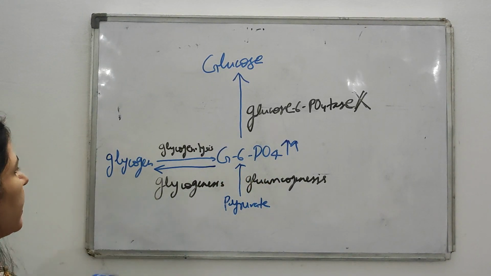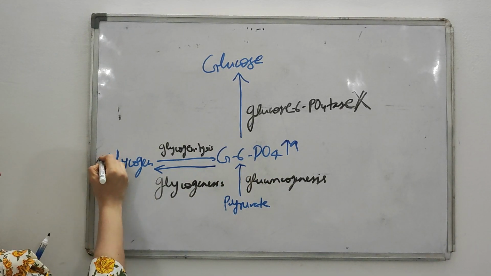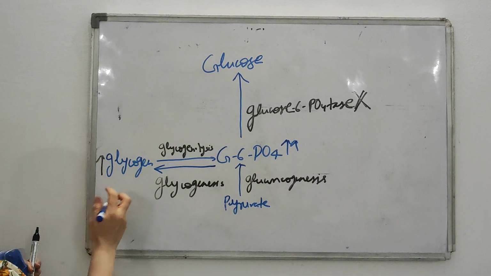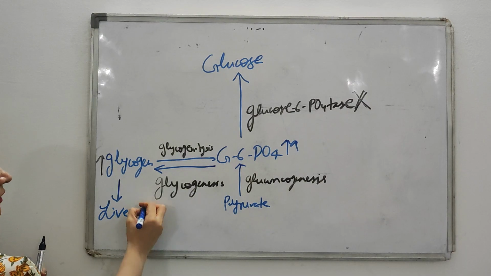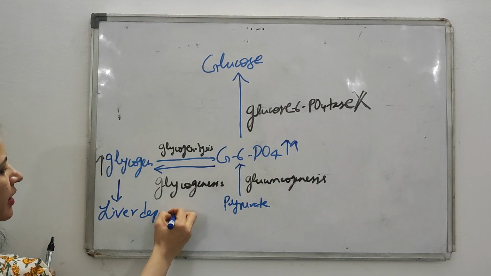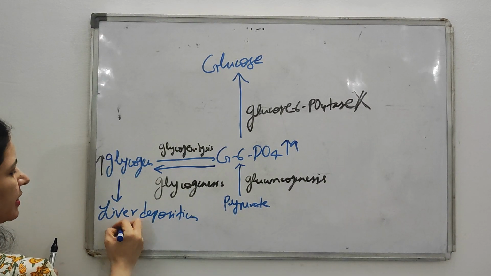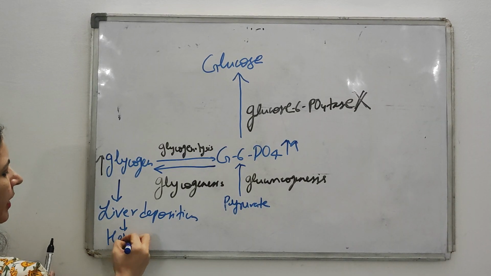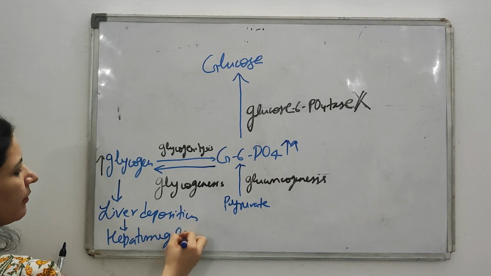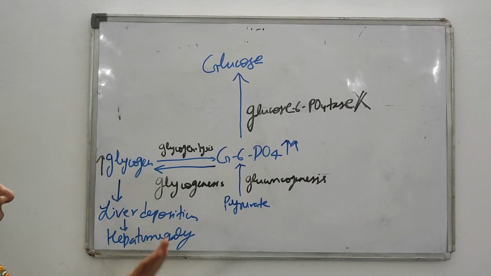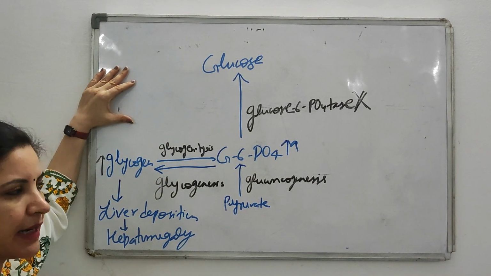So there is an excessive accumulation of this glycogen, and it gets deposited in the liver. Excessive deposition will lead to hepatomegaly. Got it? Why is hepatomegaly there?